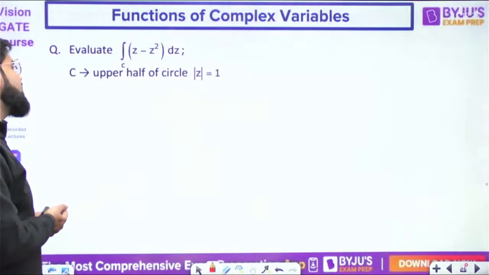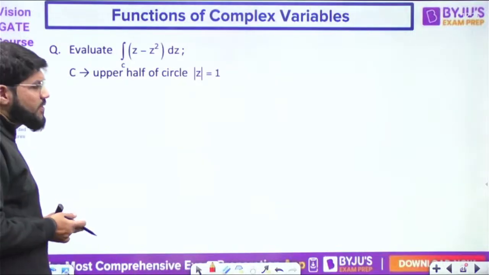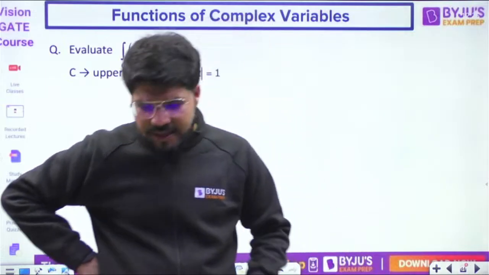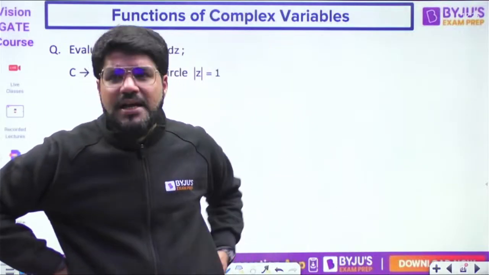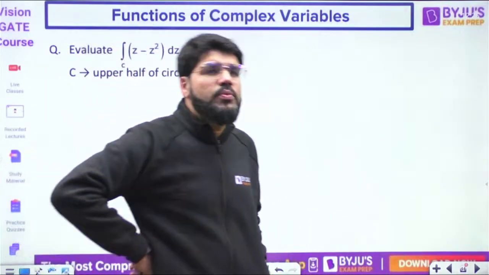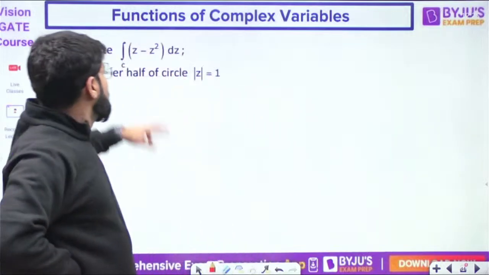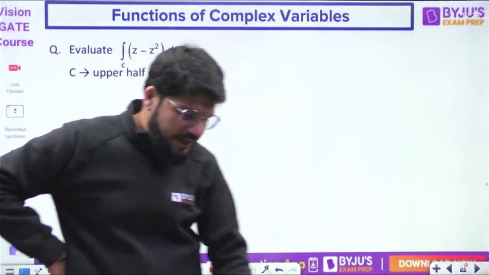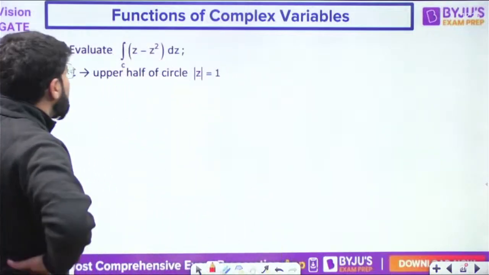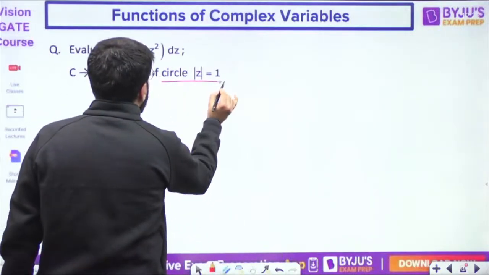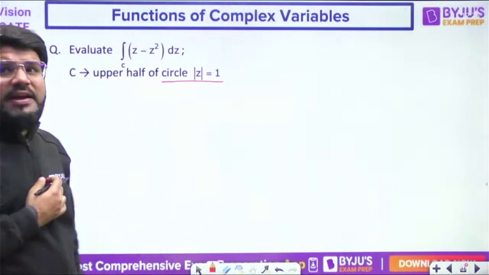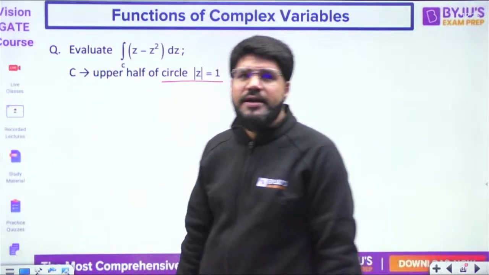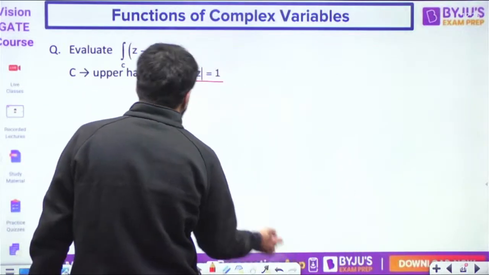Evaluate the integral of z minus z square dz, where c is the upper half of the circle mod z equal to 1. Now here also, if you want, you can start with z equal to x plus iy and dz equal to dx plus i dy. But here it is a circle equation, mod z equal to 1. Whenever you have the circular form, you can go to polar coordinates, or Euler form. What is the Euler form of a complex number?